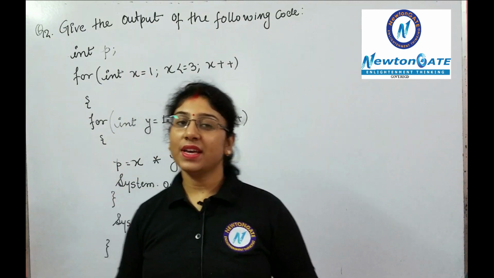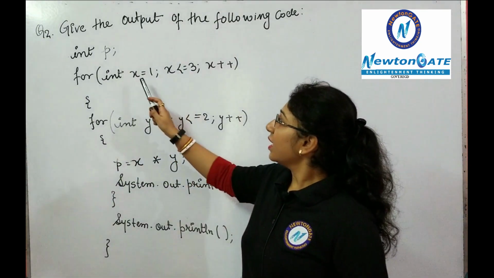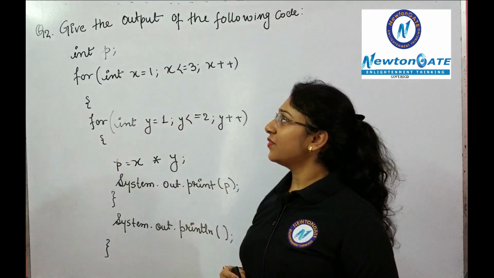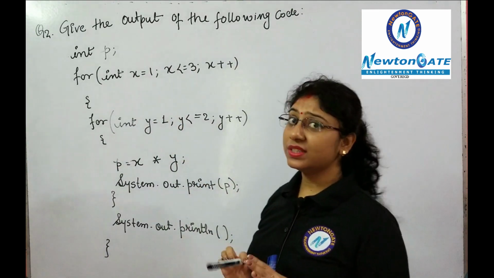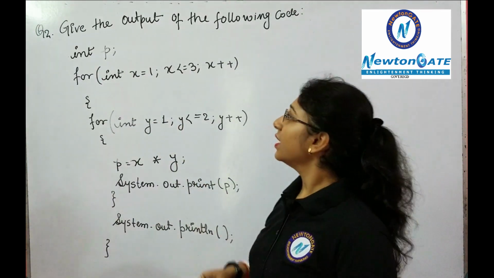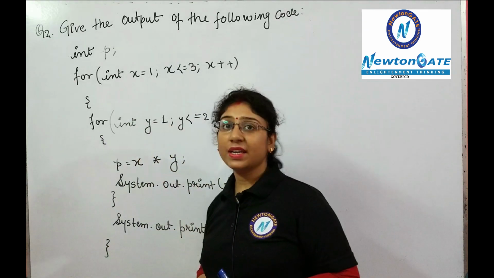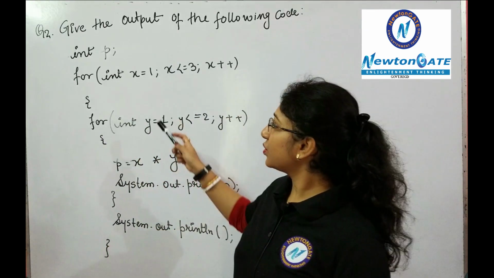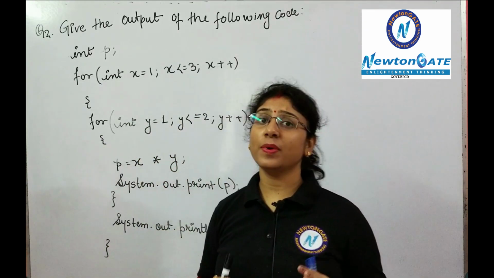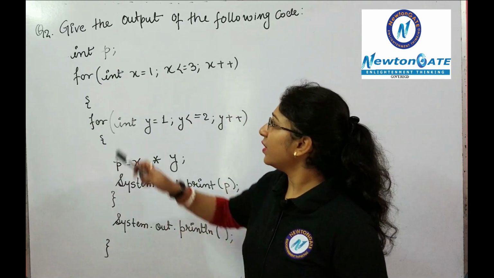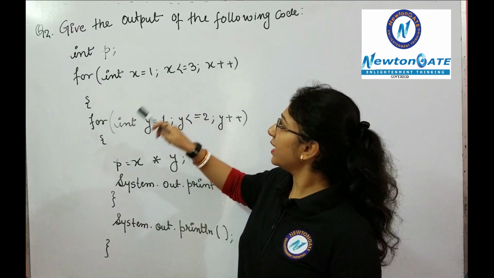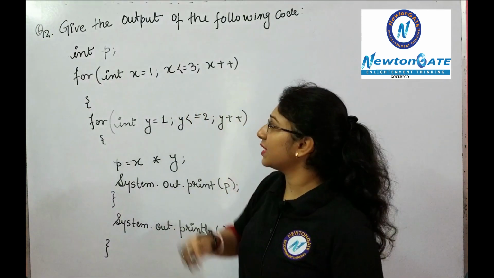Okay. So here's the code. I have declared one variable int p. Right now it does not contain any value. Now this question is regarding your nested loop. I have used two loops. Nested loop means a loop inside another loop. The first one: int x equals 1, x is less than equals 3, x plus plus.